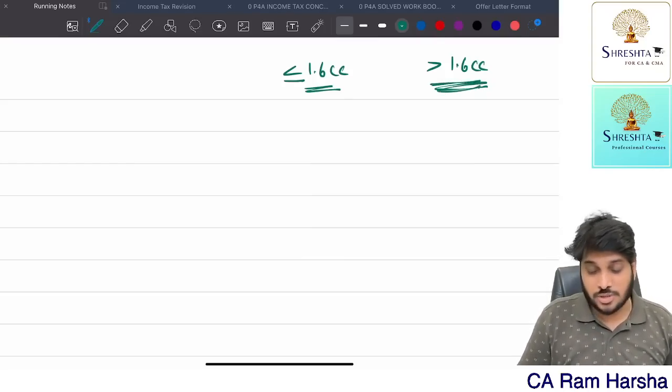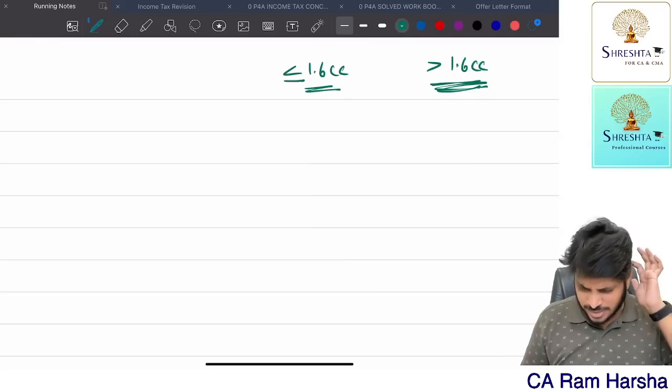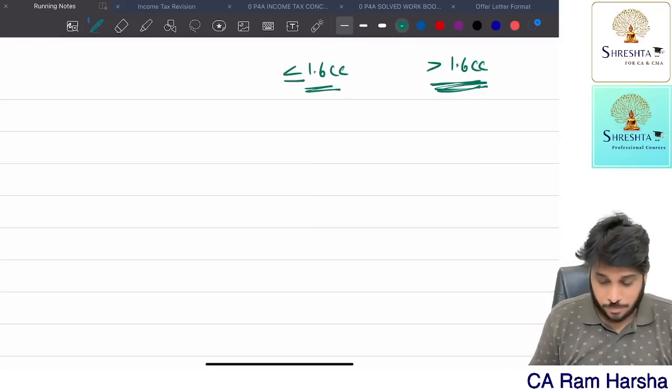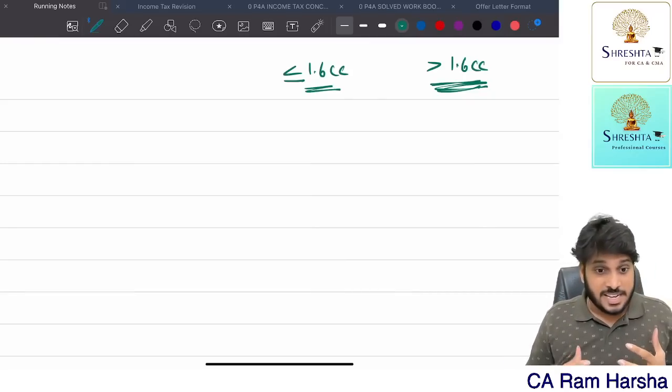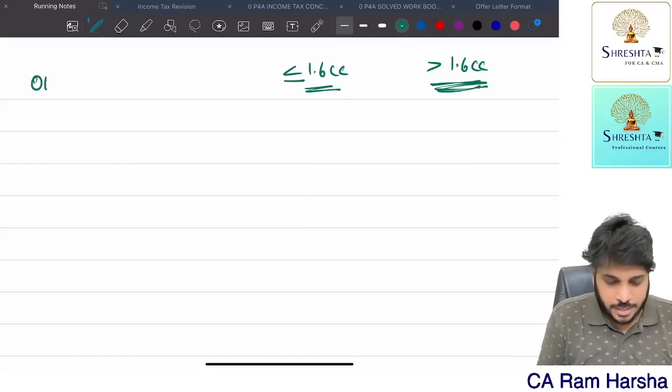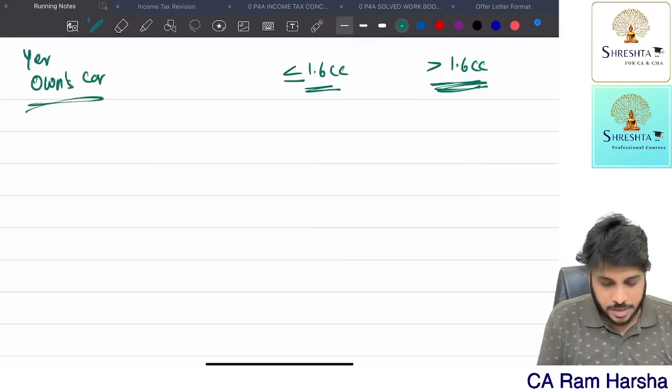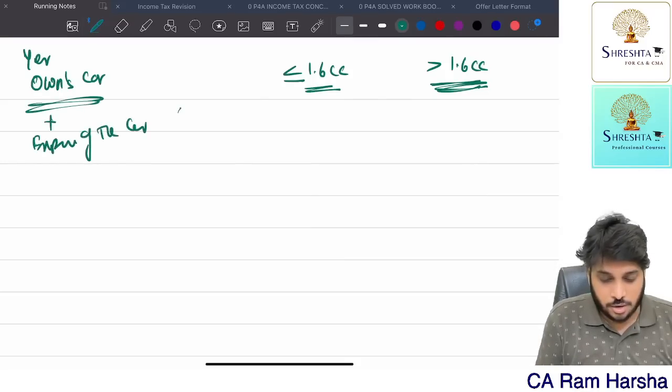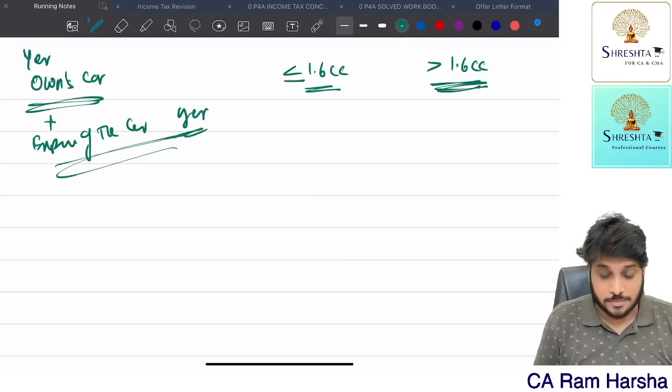If the cc is more than 1600, the perquisite value is different, exceeding 1600. Now suppose the company gave a car facility. The employer owns the car, the company owns the car. The expenses of the car are also borne by the employer only.